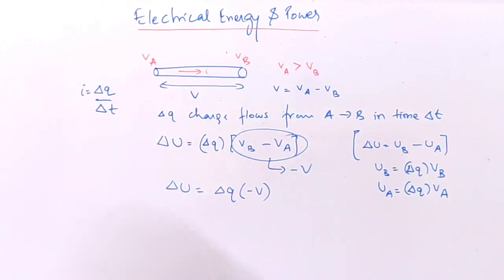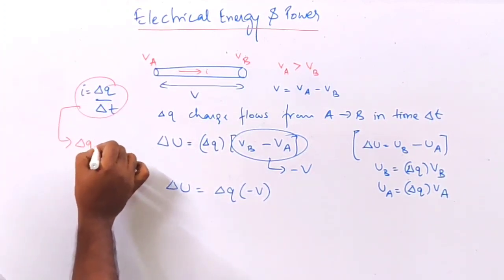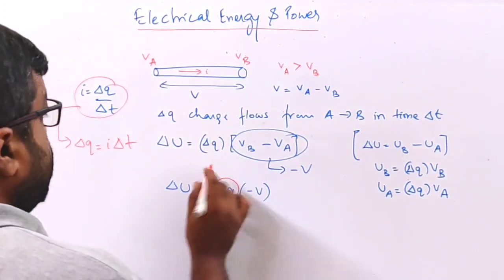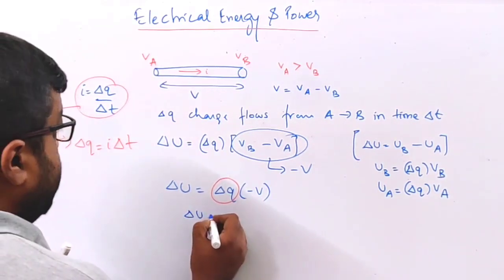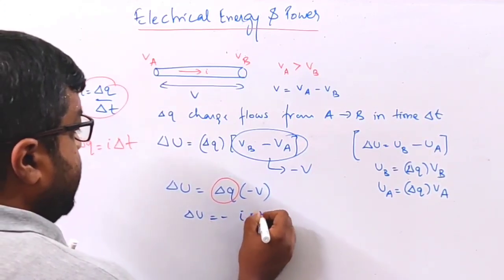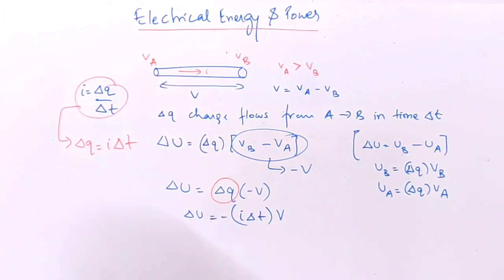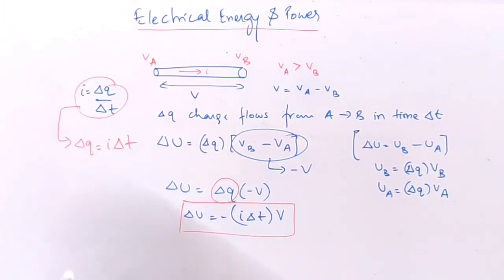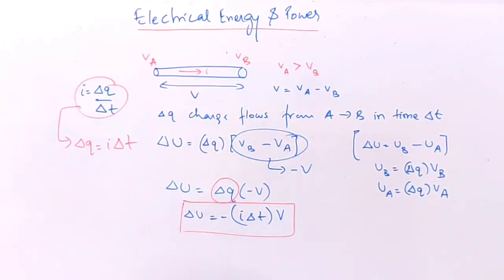Okay, acha, now from this expression I can write delta Q is equal to I delta T. Okay, so this delta Q can be replaced by I delta T, correct? So delta U becomes this, minus I am taking outside, minus I delta T times V. Okay, so this is the change in potential energy as delta Q charge moves from end A to end B.